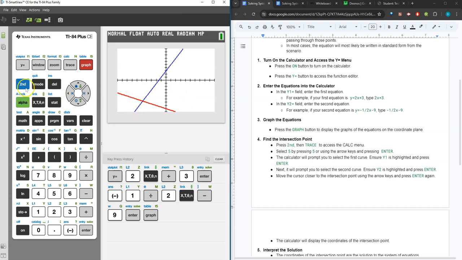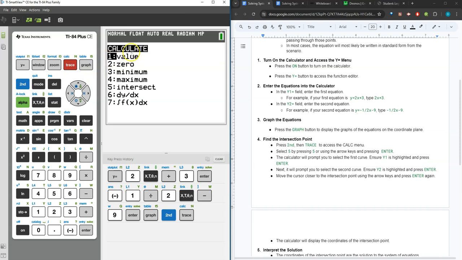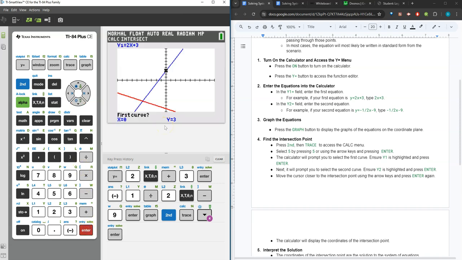We'll press second and then trace to open the calculate menu, and then we're selecting option 5, intersect, to find the intersection. The calculator will prompt you to select the first curve, which would be y1 in our case. I'll press enter. The calculator will then prompt us for the second curve, which is of course y2. I'm on there, so I'll press enter.